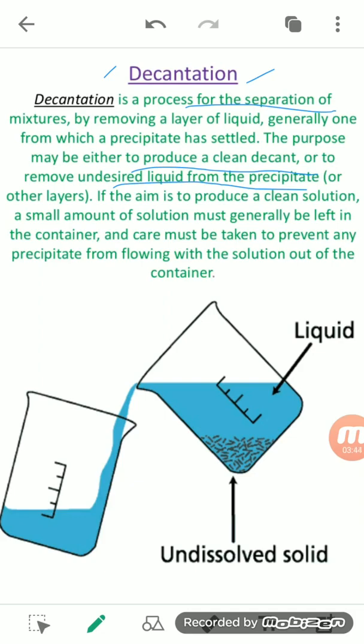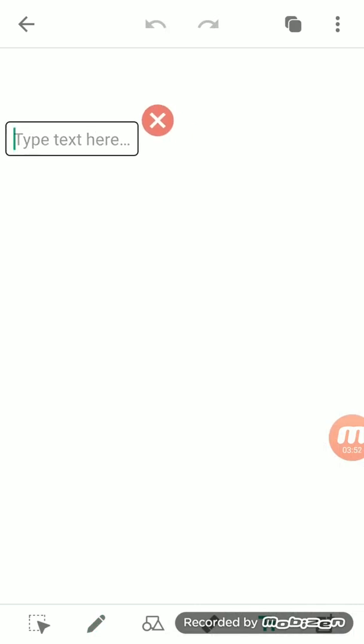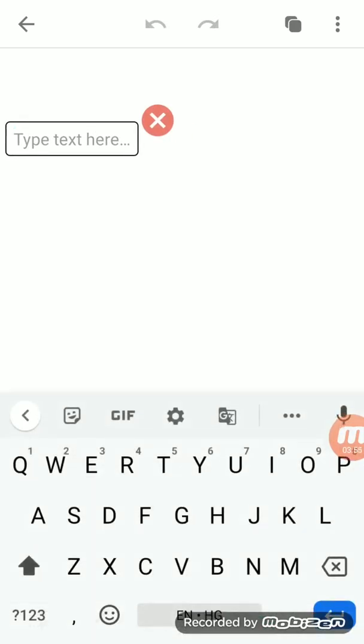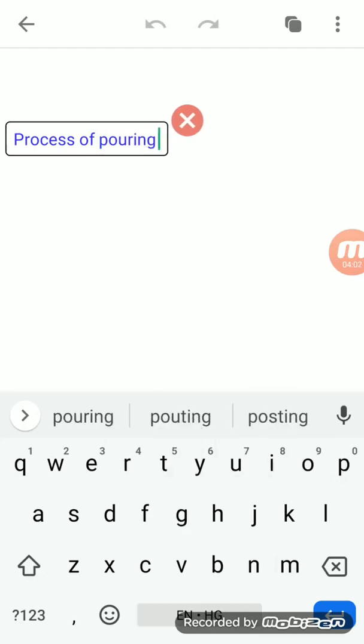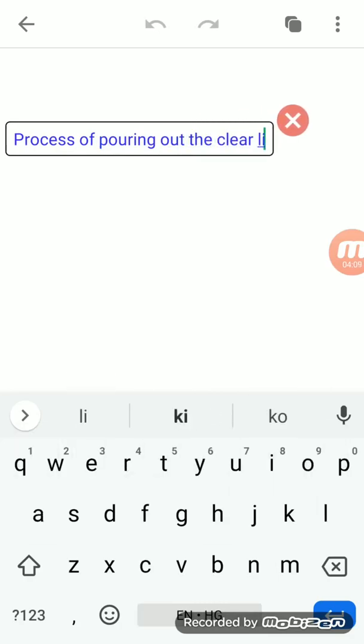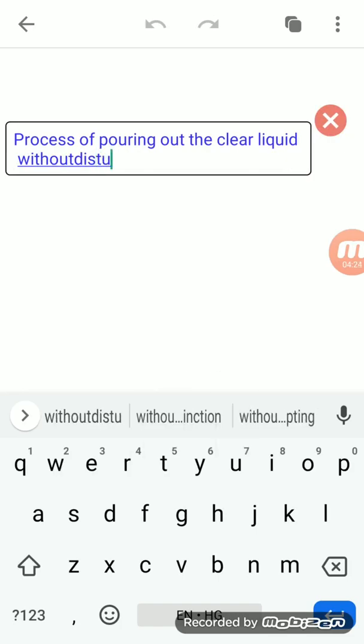So we can define decantation in very easy language: decantation is the process of pouring out the clear liquid without disturbing the sediments.